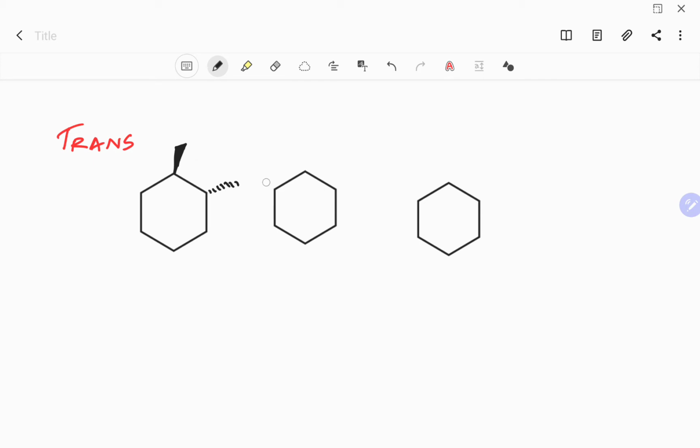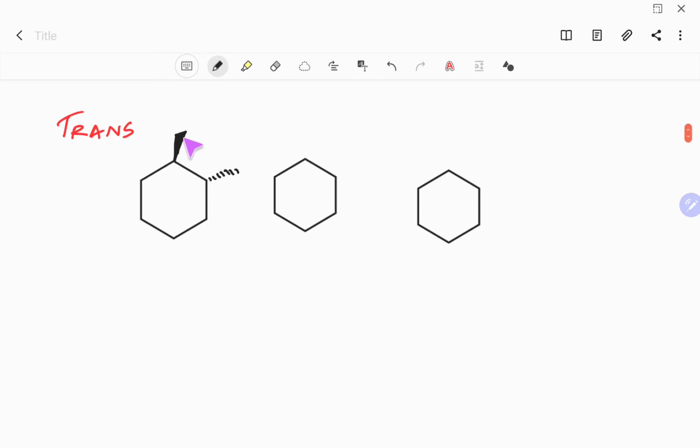But the most important thing that you have to remember is that one substituent should be on the opposite plane as compared to the other. So if you are using a wedge to draw one CH3 group, you should use a dash to identify the other substituent. The location of the two substituents, the carbon that contains the substituent, doesn't really matter.